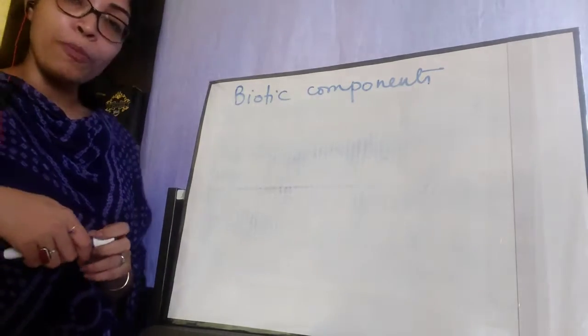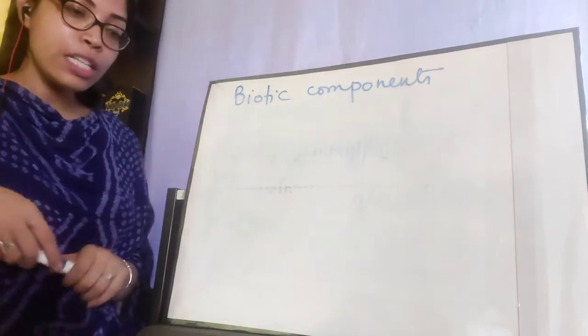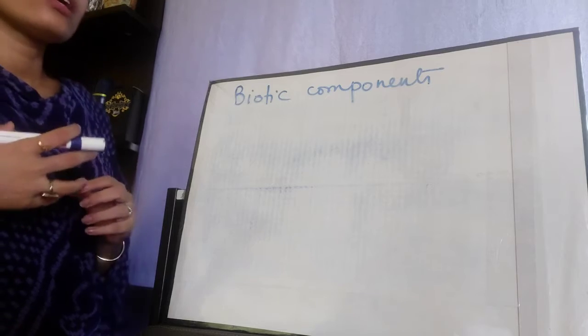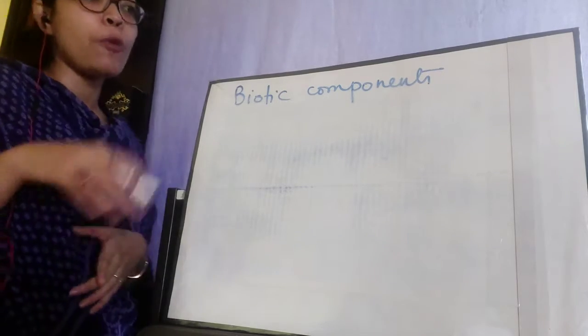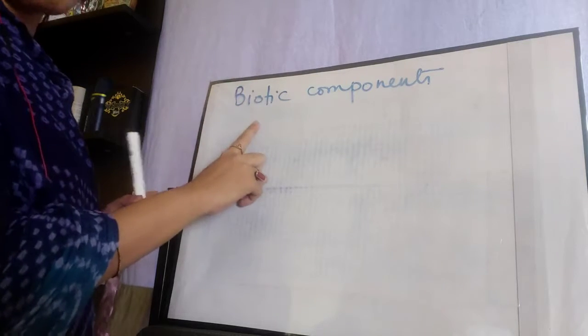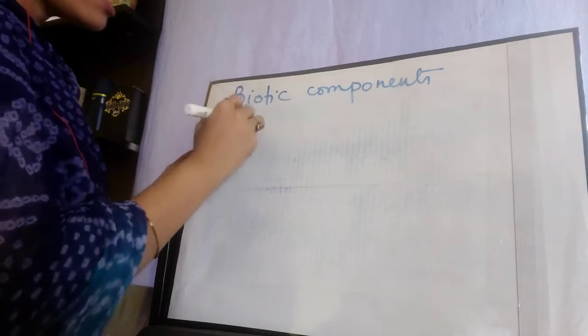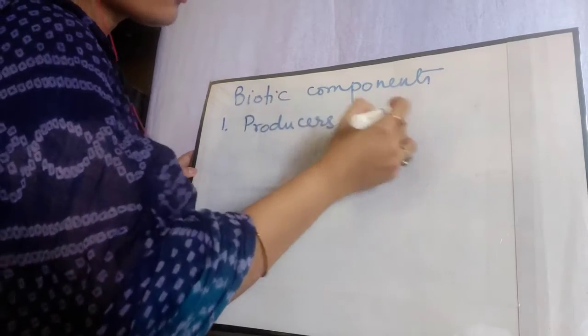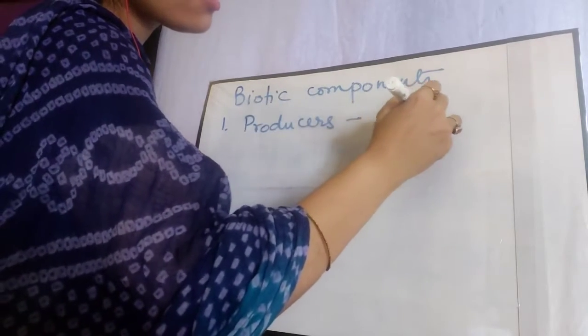Depending on how they obtain their food, living organisms can be divided into three groups. So depending on how they obtain their nutrition, there are three broad categories under biotic components. The first one is producers. Who are the producers? The green plants.